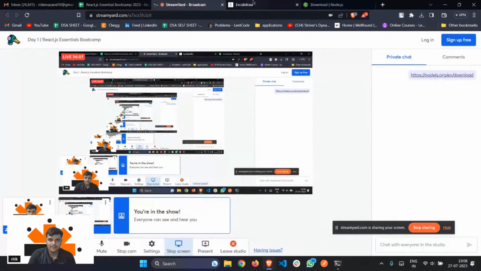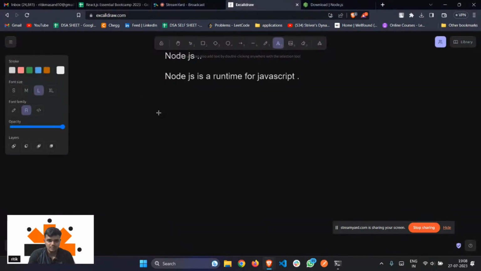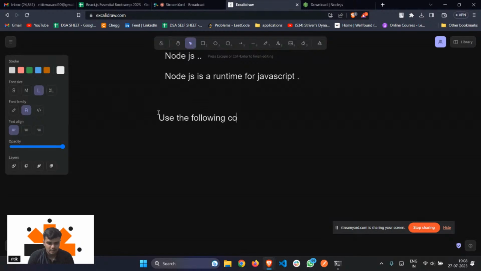So what command do you have to write? Use the following command to check the version of Node.js, right? What is the command? The command is node hyphen v. So it stands for node hyphen version.